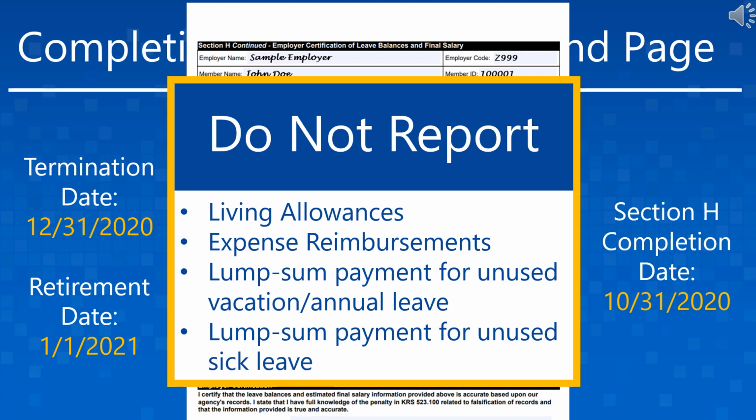Those payments are living allowances, expense reimbursements, lump sum payout of unused vacation or annual time, and the lump sum payout of unused sick leave by an employer who does not participate in the alternate sick leave program. If any of these payment types are reported to KPPA, they will be refunded and the member's salary for the posting month would be corrected. If this refund causes the member's retirement check to reduce, then the member will be required to repay KPPA for any monies paid to them in error since their retirement date.